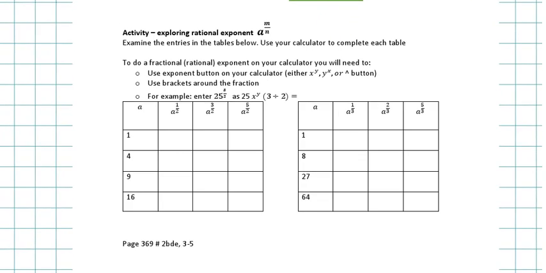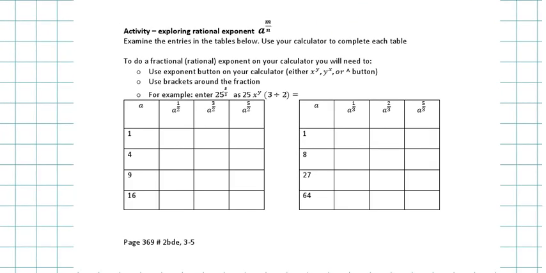Now, if the exponent is not 1 over a number, but actually a number over another number, to do a fractional, rational exponent on your calculator, you will need to use an exponent button. The exponent button can look anything like this. Use brackets around the fraction. So let's say you're putting 25 to the power of 3 over 2, you're going to put 25, your exponent button, bracket 3 divided by 2, close bracket. I just showed you that with the 1 over 2.